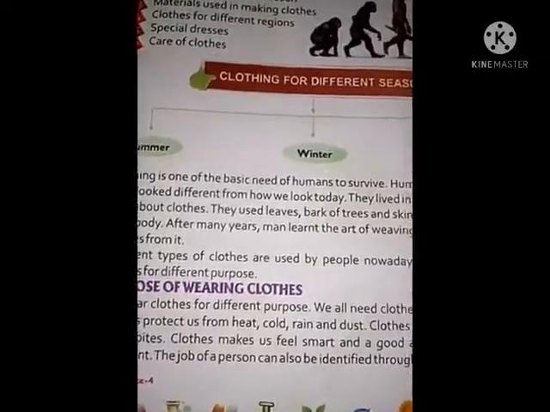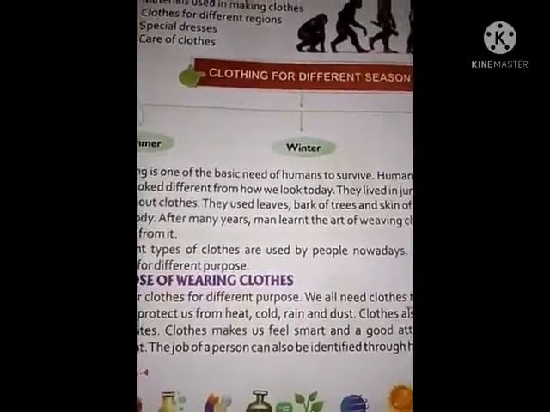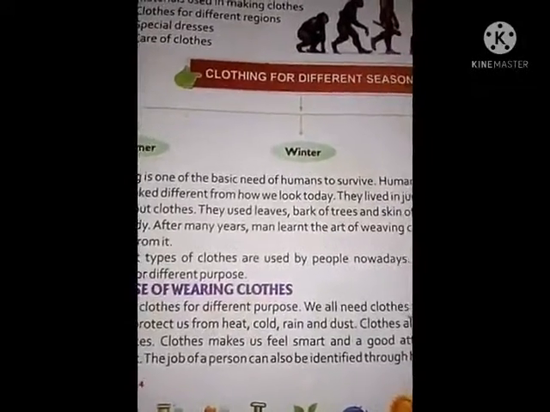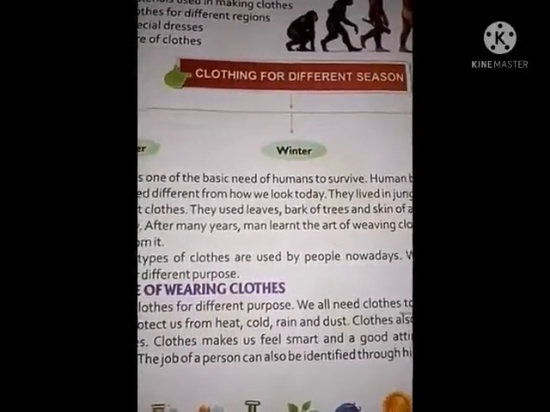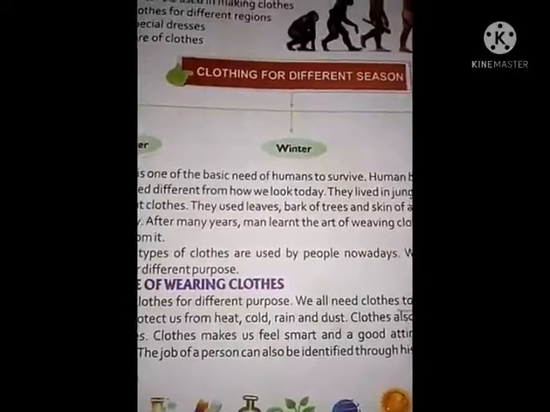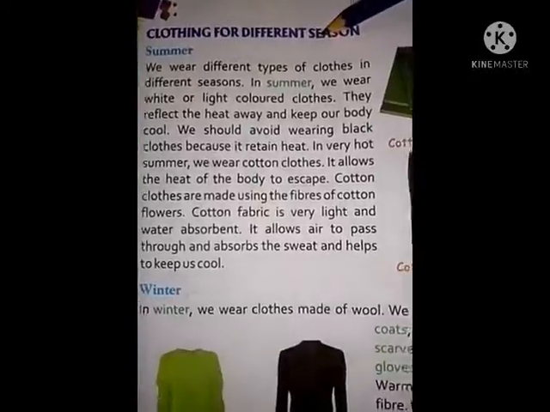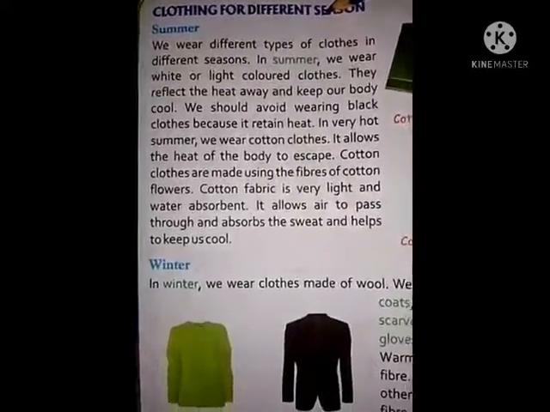They are school students, they are nursing students, or in some working places they also have uniforms, and we can easily identify that this man does this job. Okay, see, clothing for different seasons. In different seasons we use different types of clothes.